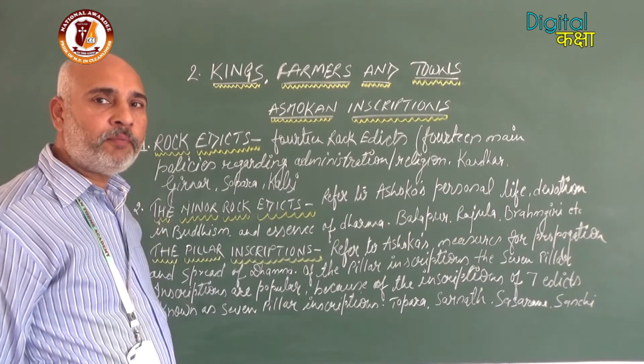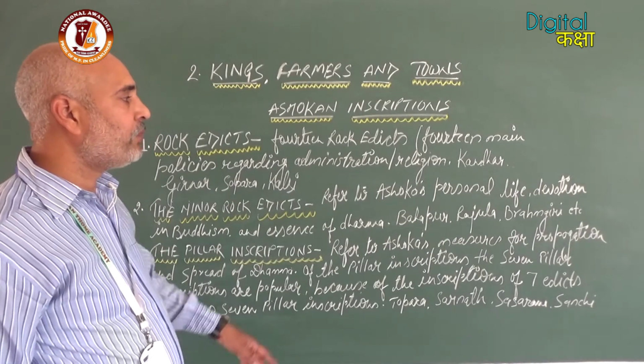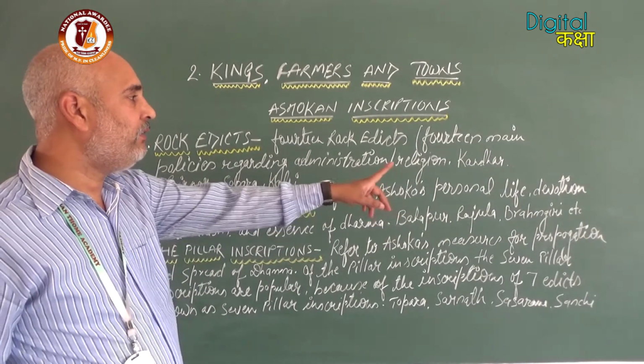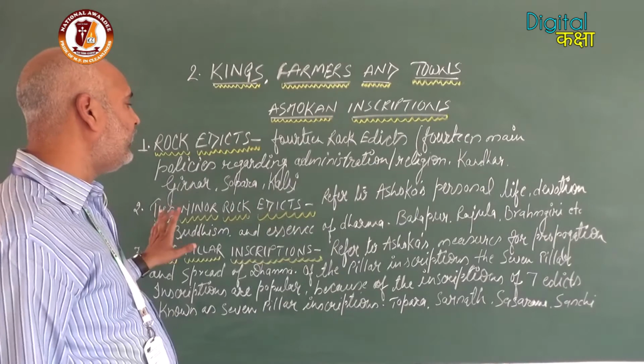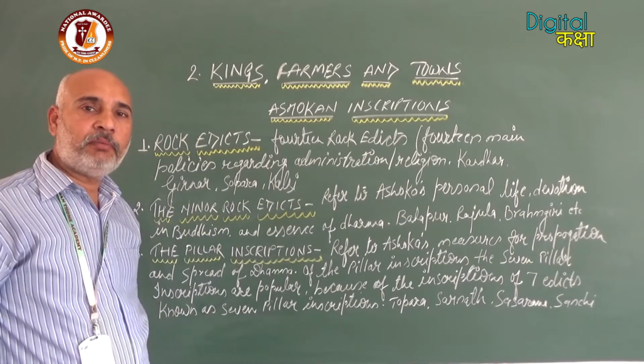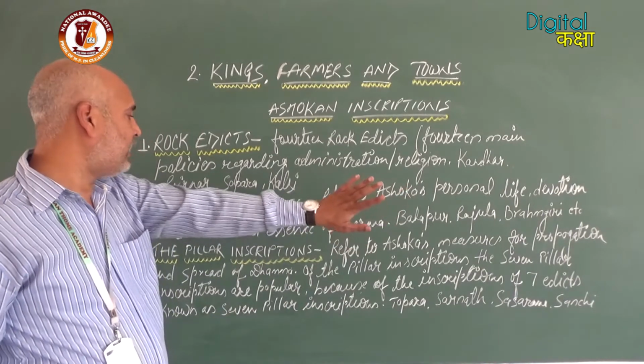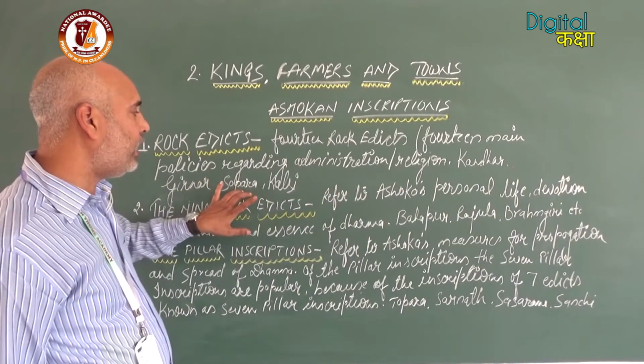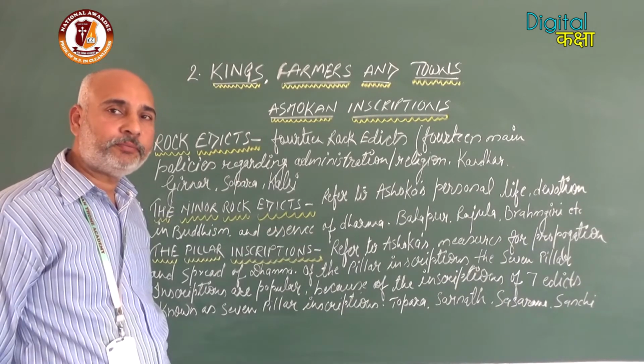That's why they are known as the 14 rock edicts. These inscriptions have been found in Kandahar, Girnar, Sopara, Kalsi, etc.